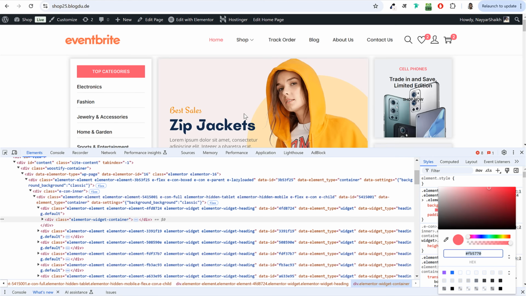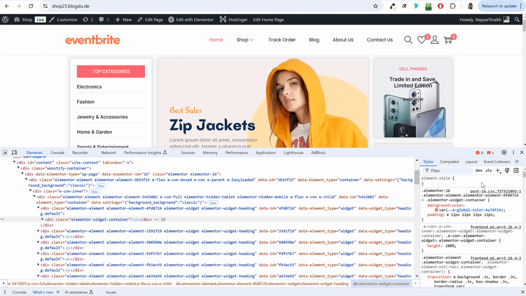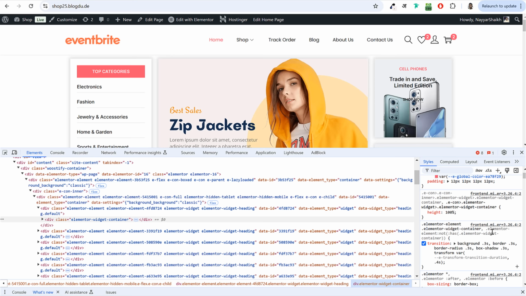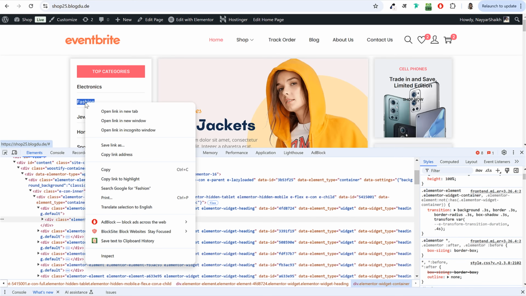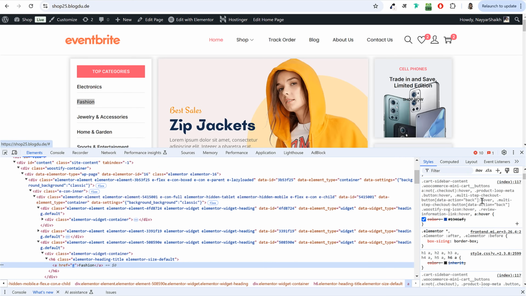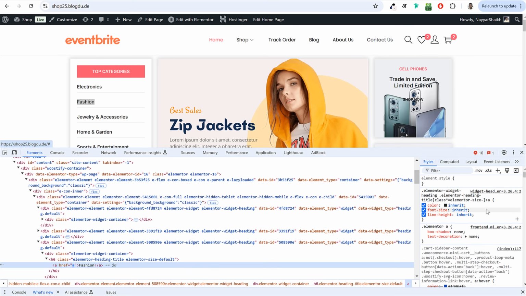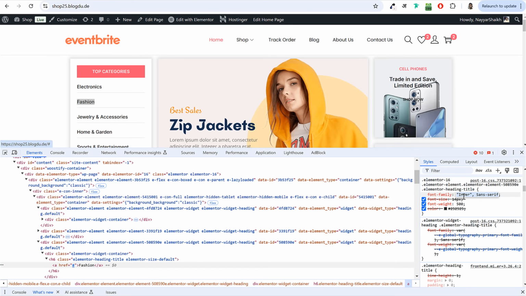Now one more thing, I wanted to show you the font family as well. So this is how you can get the color. You can also get the font style. For example, if you want to get the font style of this, you can right click, inspect, and search for that thing at the right hand side. Here, as you can see, it says Inter. Font family Inter. So this is the font family which is used. You can use this option to know what font family is used or what font style is used and what color is used.